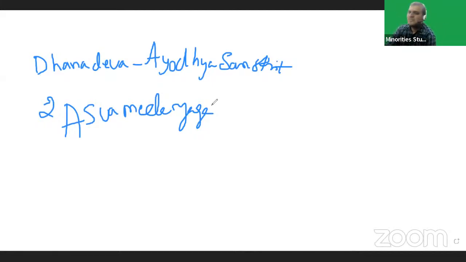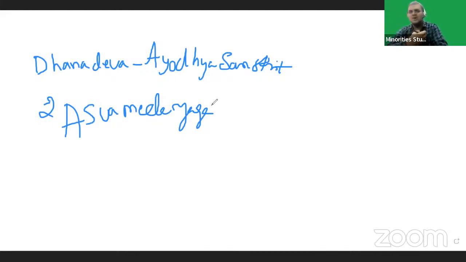Remember these points. Both the Ayodhya inscription and the Mahabhashya discuss the Ashwamedha Yaga of Pushyamitra Shunga.